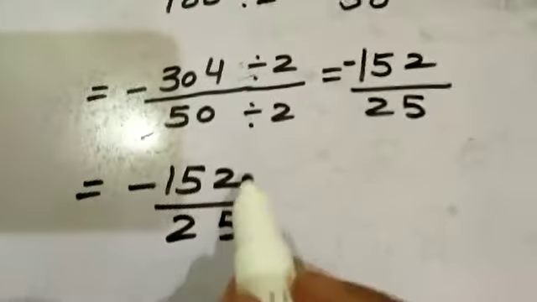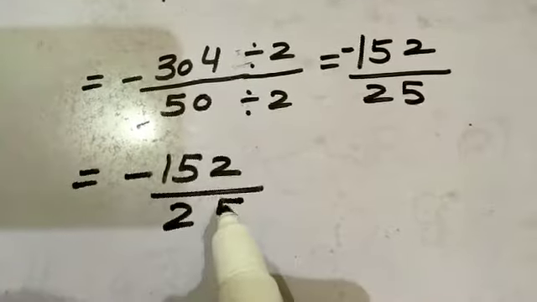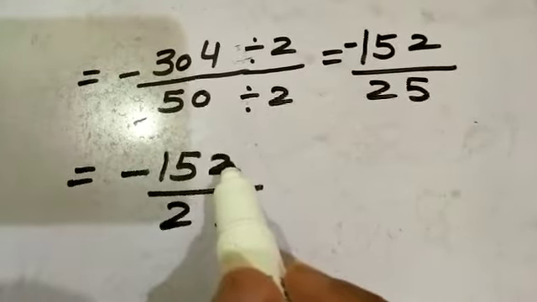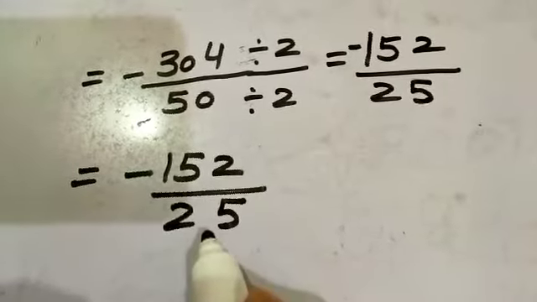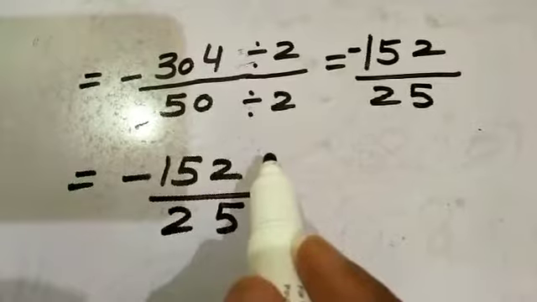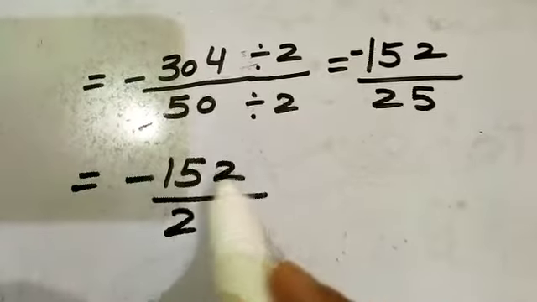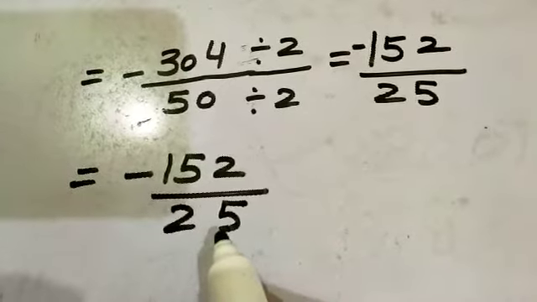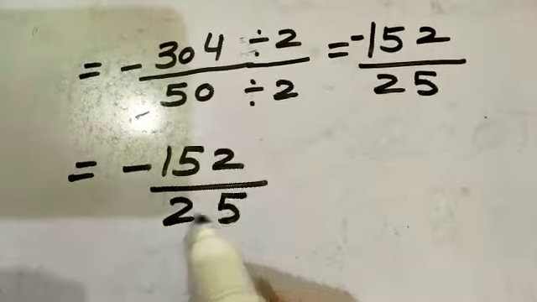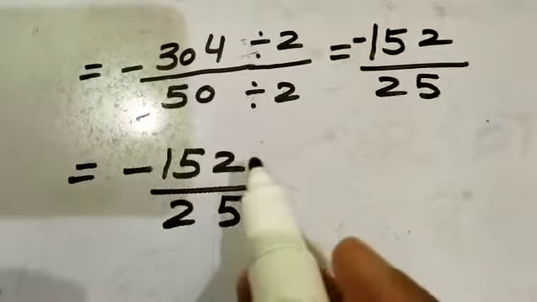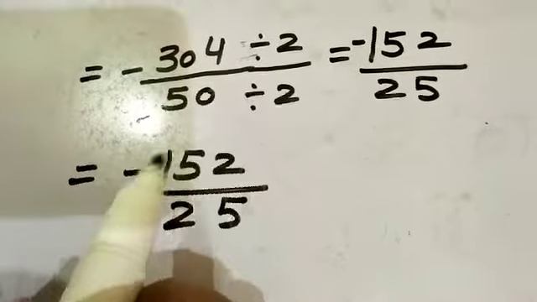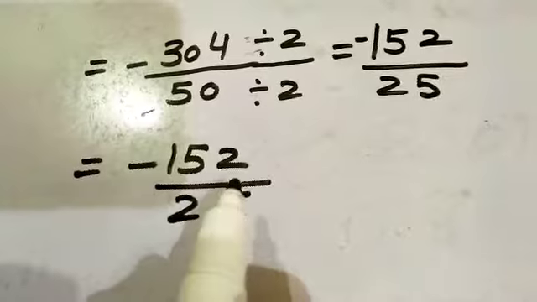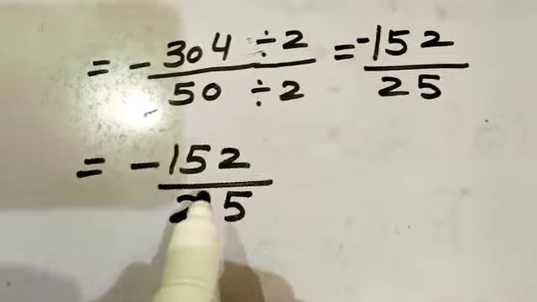Now check with 2. Can we divide, can we cross with 2? 152 is divisible by 2 but 25 is not. Next number is 3. 152 and 25 are not divisible by 3. Then we check with 4, 5, 6, 7. But 152 and 25 are not divisible by any number. So this is the answer.